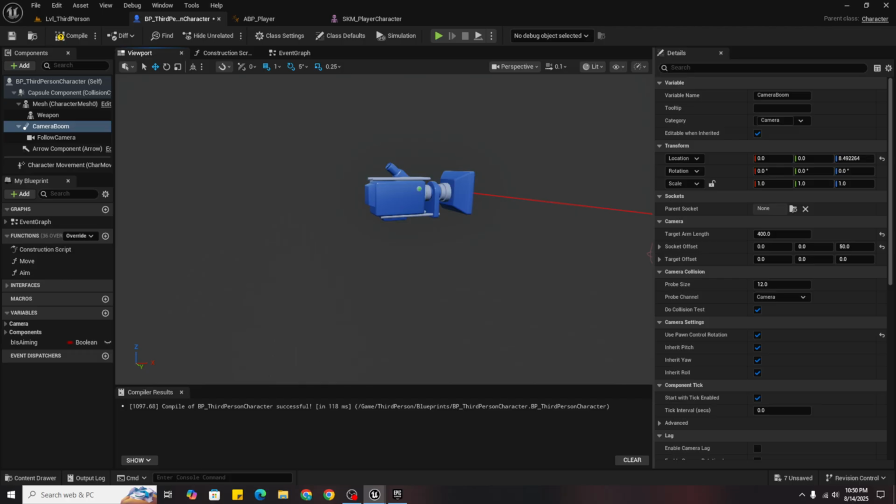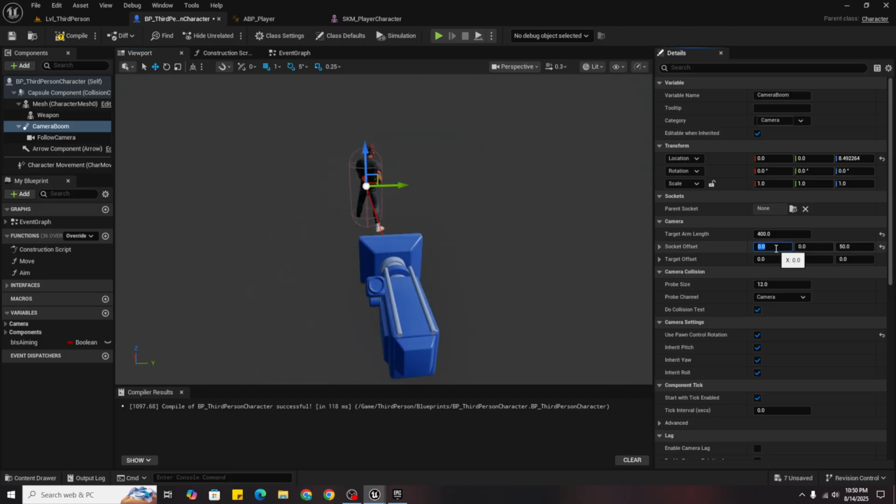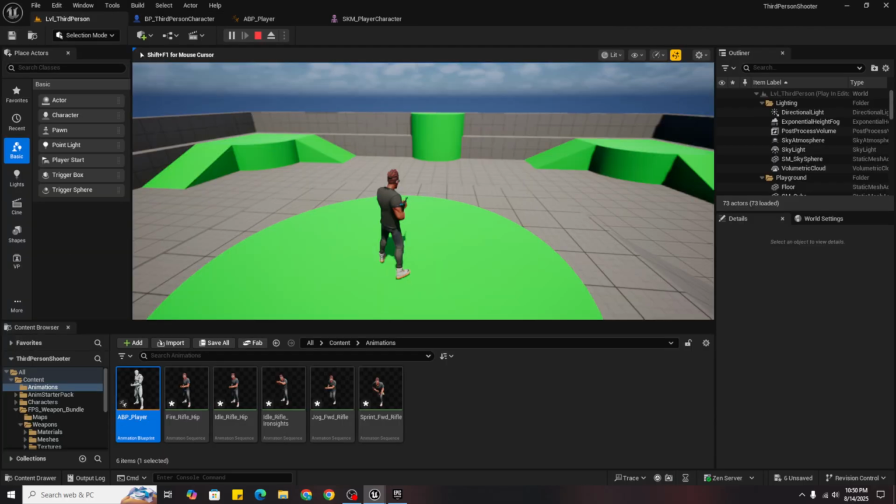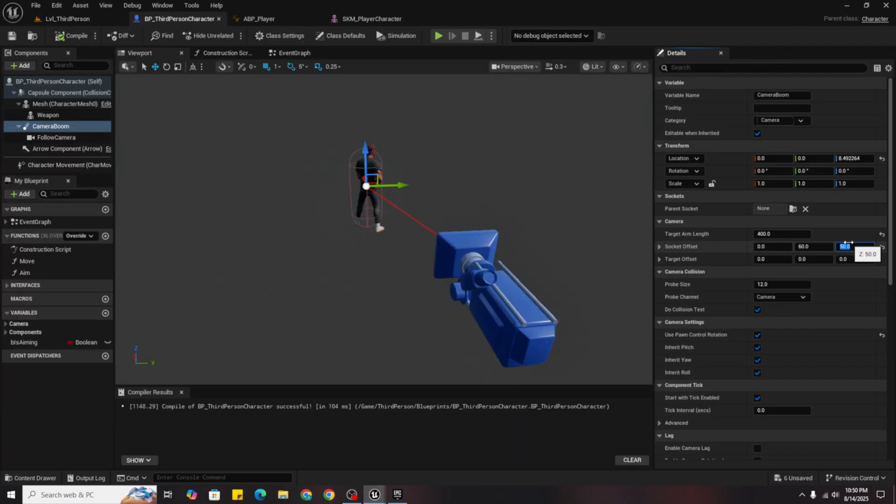So set the value to 60 and this value to 0. Just drag it to 52. Now you can see that our camera is a little bit up and towards it. So just play around with these values. I want it to be a little lower and to be 50.